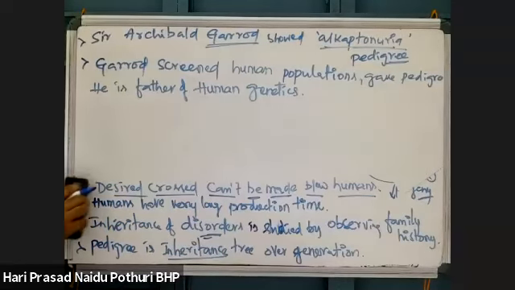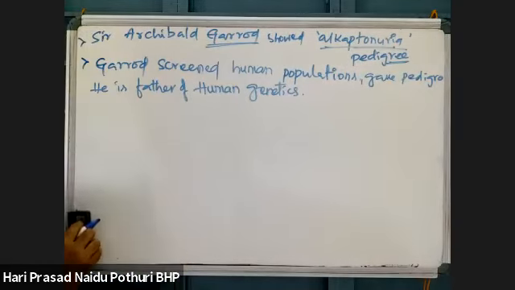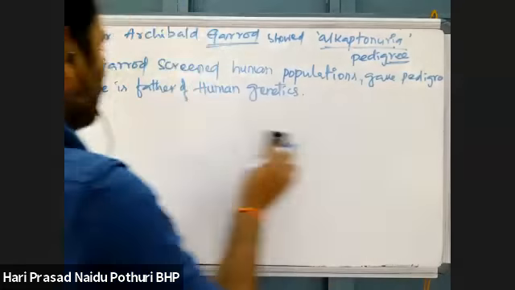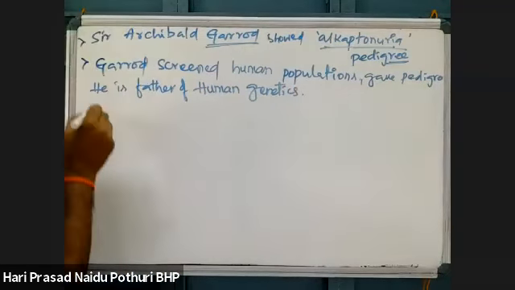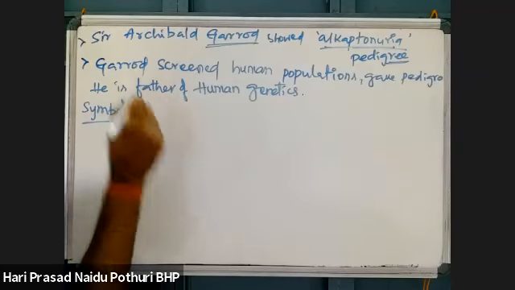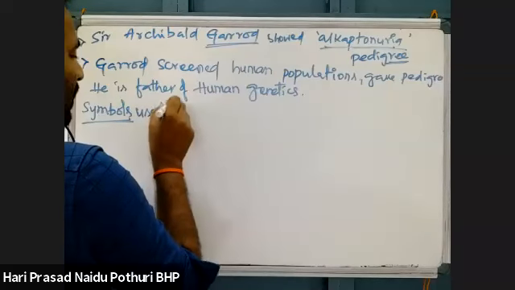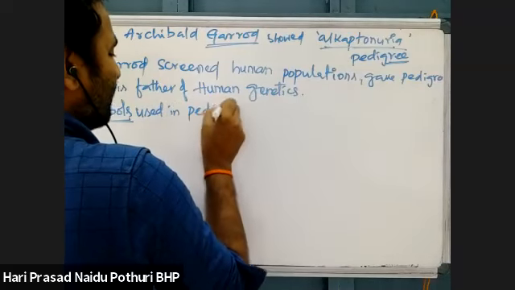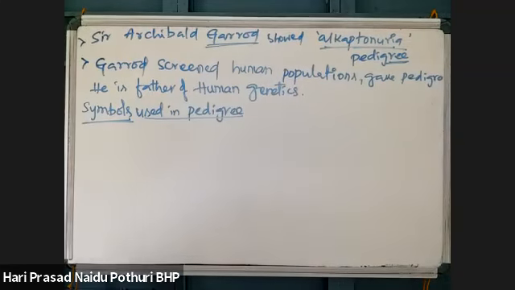See here, for pedigree we use some symbols to understand the family history. If you know the symbols, then you can understand the family chart.